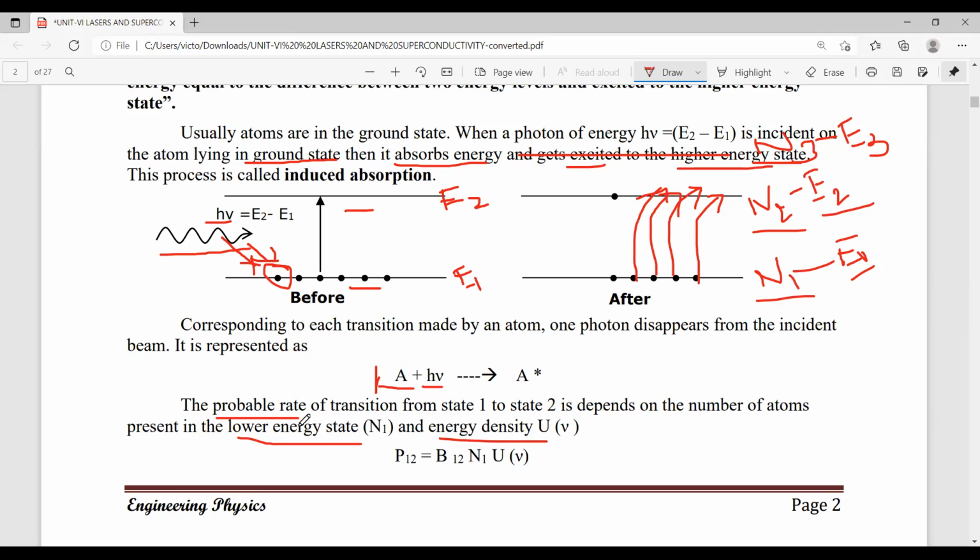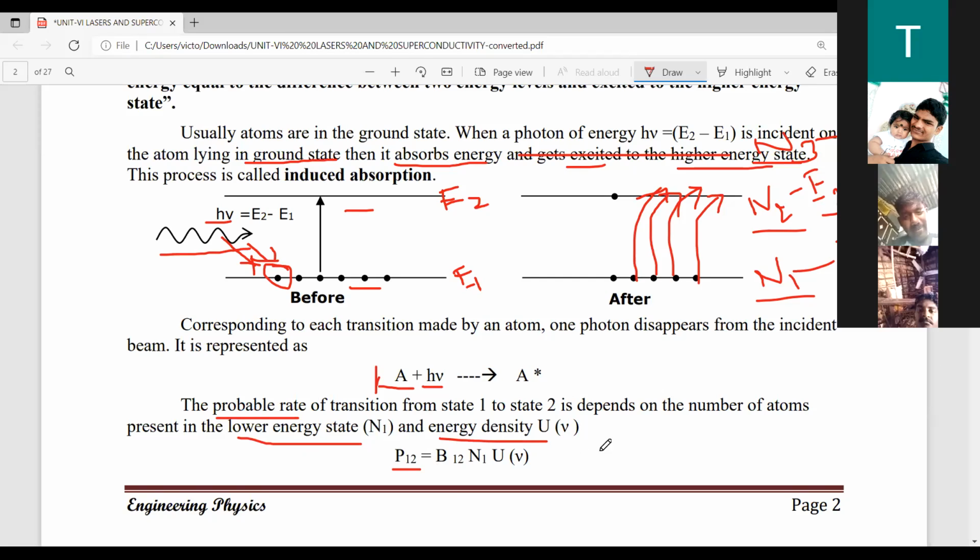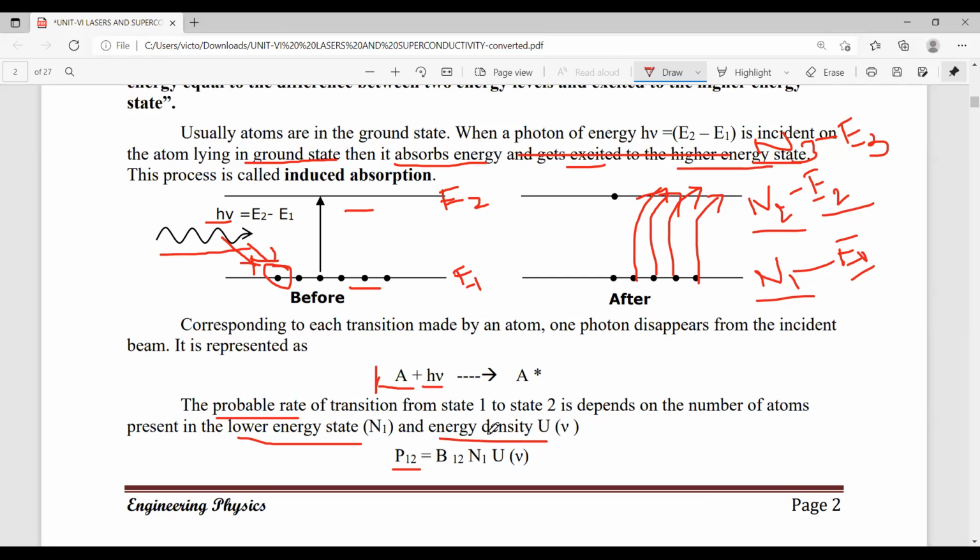The probability rate of transition from state 1 to state 2 is indicated by the symbol P12. What is the meaning of P12? P is probability, and 1 2 means from state 1 to state 2. This probability depends on the number of atoms in the lower energy level and the energy density.